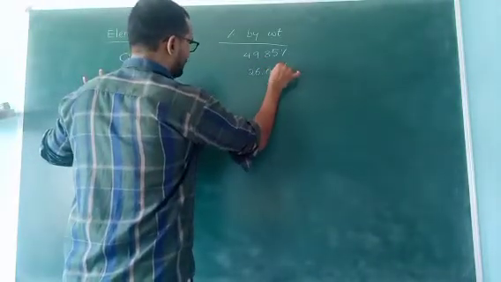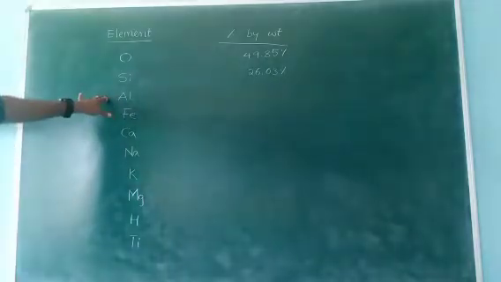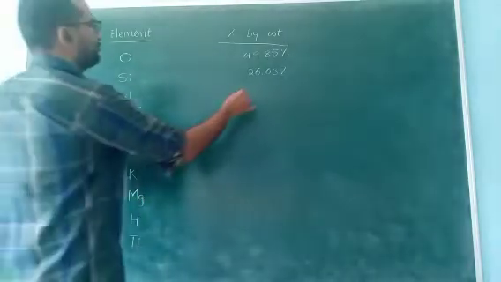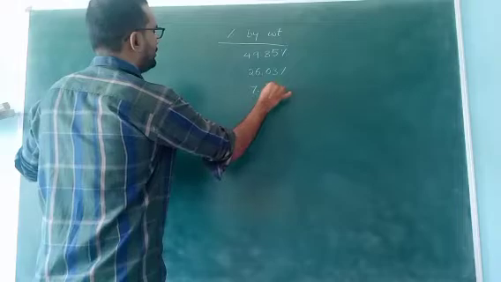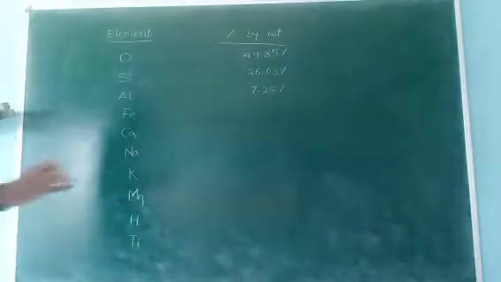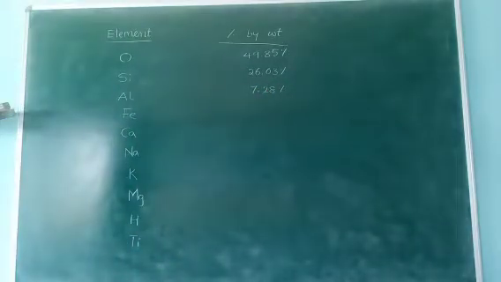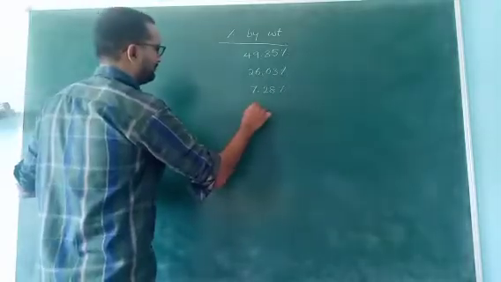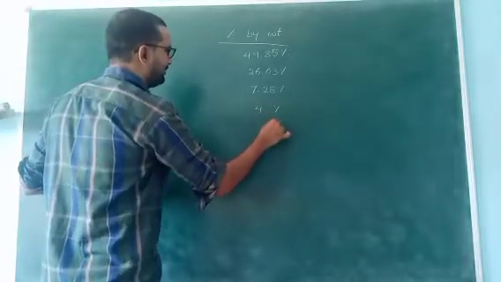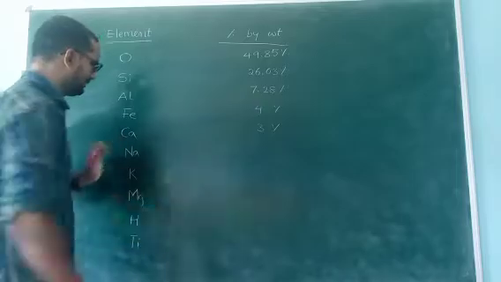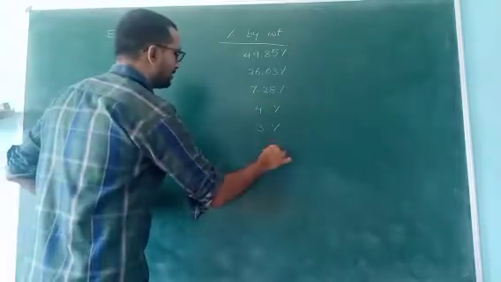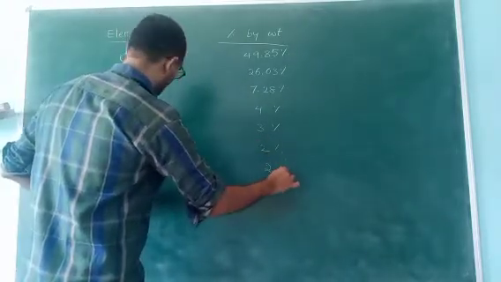Silicon is approximately 26.03 percentage. Next one, aluminum, 7.28 percentage. Next, iron and calcium, 4 and 3. I measured just 4, 3. Remember like this only. No need for accurate values. 4 percentage, 3 percentage. These two are approximately 2 percentage.